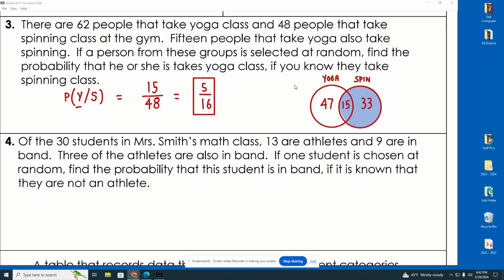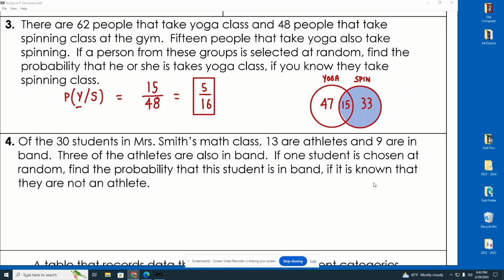Of the 30 students in Mrs. Smith's math class, 13 are athletes, 9 are in band. So there's 30 total students in math class. 13 are athletes and 9 are in band. 3 of the athletes are also in band. If one student is chosen at random, find the probability that the student is in band if it is known that they are not an athlete.